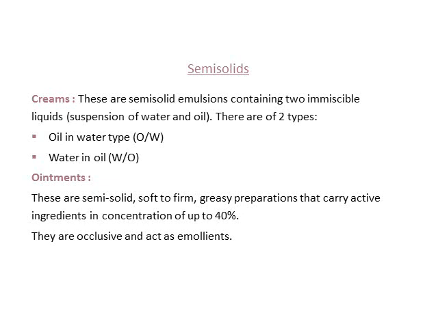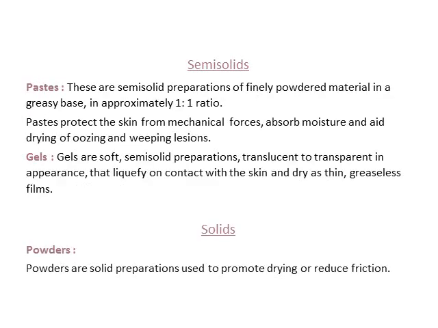We use such medications. So there is a formulation which you should remember. Among semisolids, we have creams and ointments. These are the most commonly used ones. Creams are semisolid emulsions containing two immiscible liquids, that is either oil in water or water in oil. Ointments are semi-solid, soft to firm and very greasy in application, and the concentration goes up to 40%. They are very occlusive and can also act as an emollient. So in dry lesions, we usually prefer to give ointments, whereas in other cases, we usually prefer to give creams.